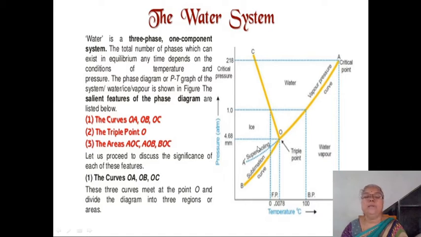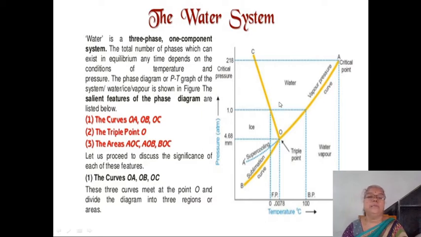Here solid camphor will directly get converted into vapor or gas state. No liquid state is there, and such a phenomenon is called sublimation. Along this curve OB, two phases are in equilibrium, ice and the gaseous phase or water vapor phase. Again this curve is univariant.